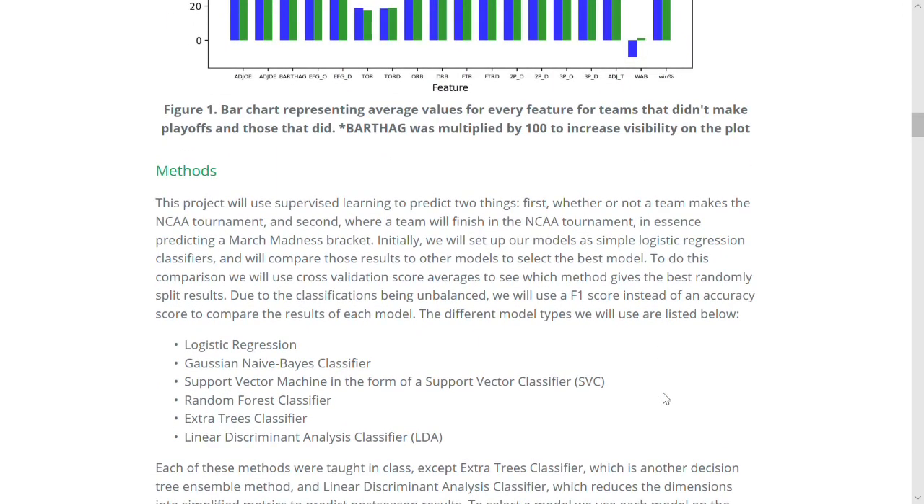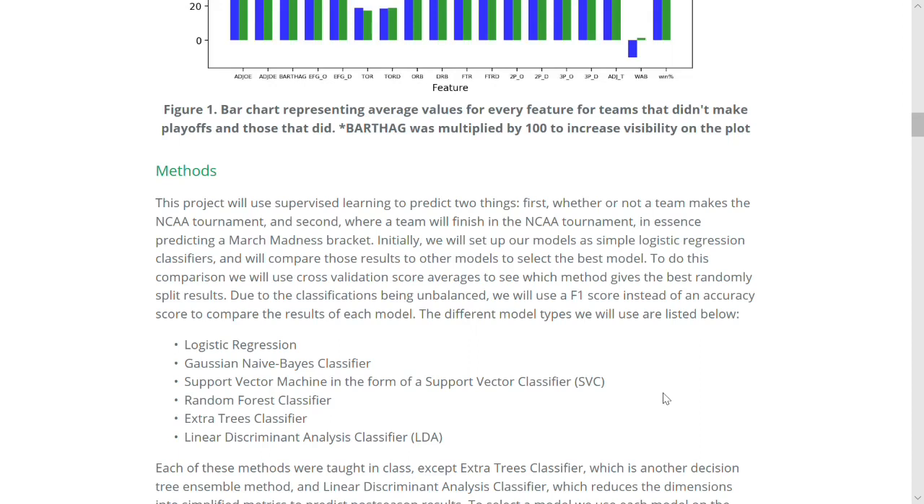This project used supervised learning to predict whether a team would make the tournament and where it would finish in the tournament. Originally, we set up our models as logistic regression classifiers and planned to compare those results to other models to choose the best one. We planned to choose the best model based on cross-validation score averages and used F1 score instead of an accuracy score, since F1 score tends to be a better indicator for unbalanced data like ours.